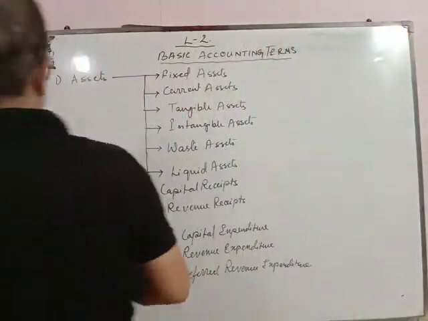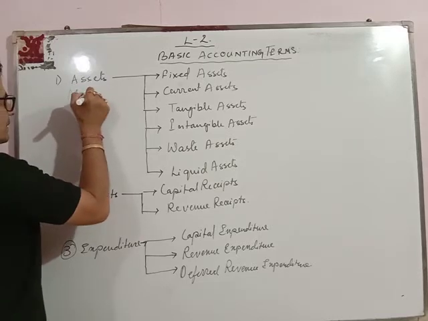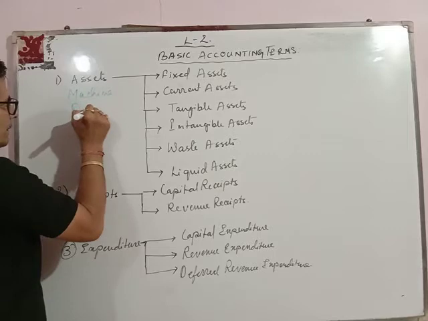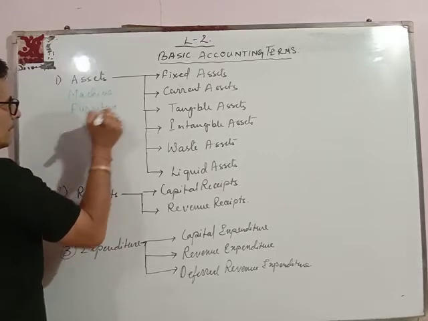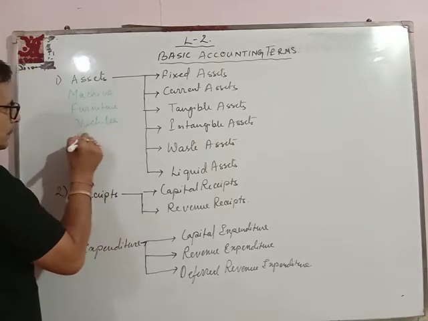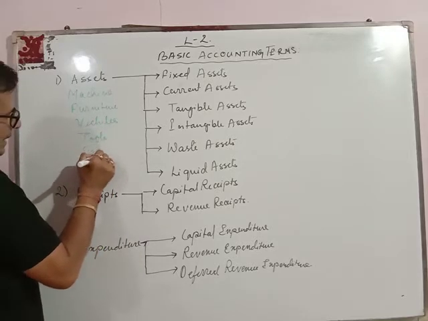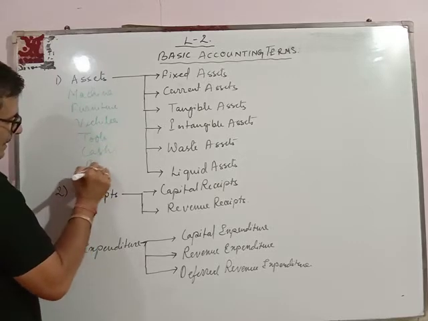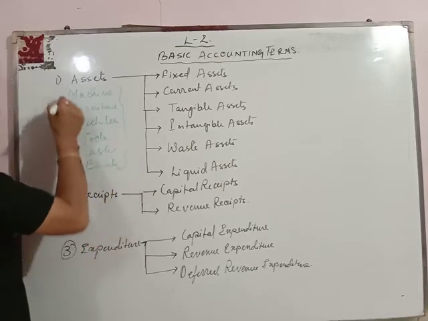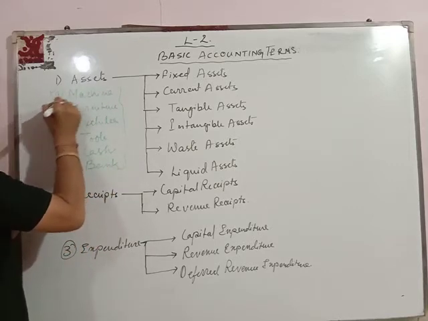So I will write here the examples of assets, that is machines, furniture, vehicles, tools, then cash, then bank, and many others are there. So these are a few examples of assets.